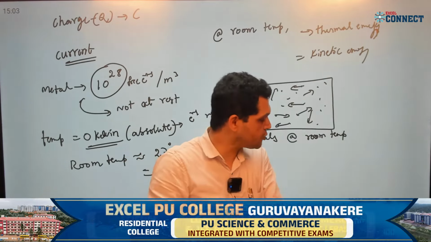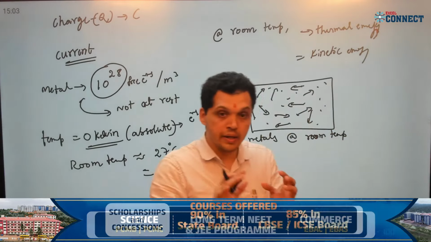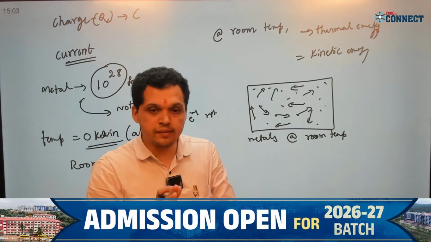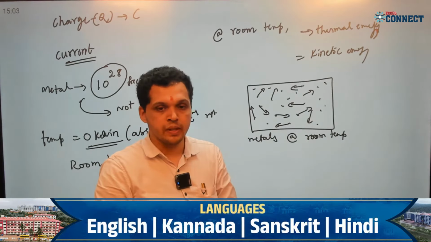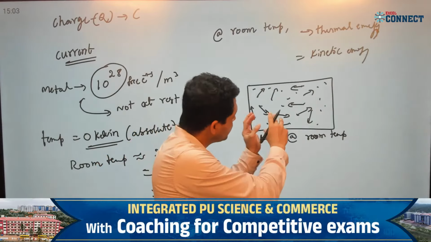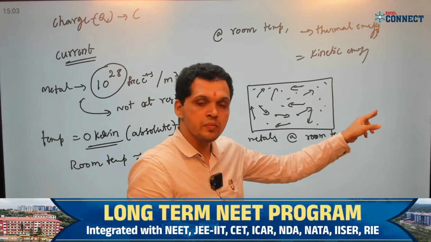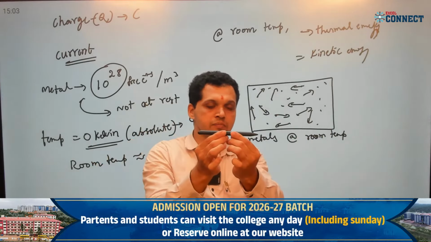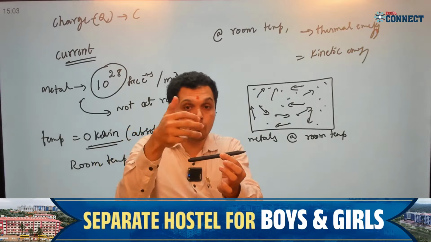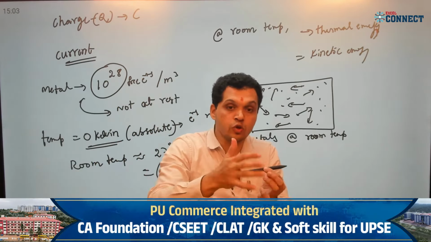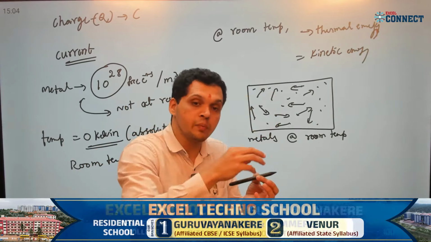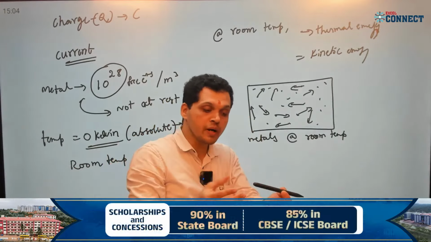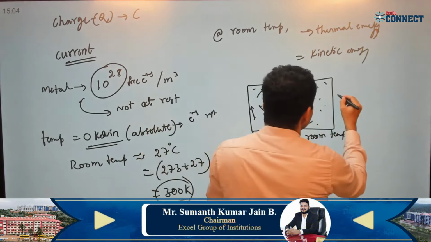Students, hope you know the definition of current, right? What do you say current is? It is a flow of charge, correct? You are saying current is the rate of flow of charge. But here I have not applied any potential difference or any battery. Take just a metal conductor. This metal has a large number of free electrons, all not at rest, moving in different directions at room temperature. But is there any current? Current is zero. There is no current in this metal.